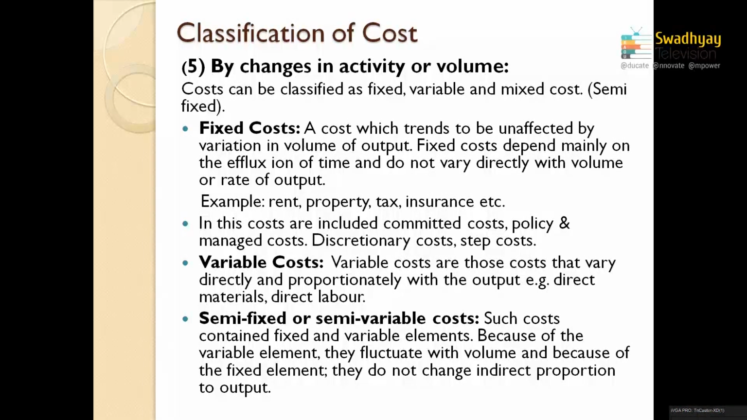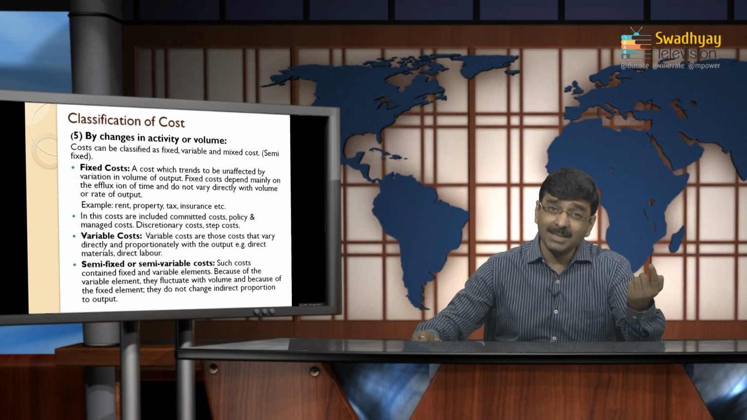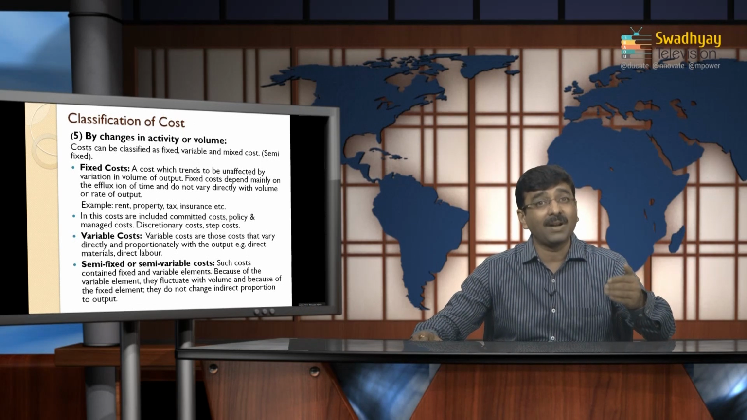That means if the cost is unaffected by any change in the volume of output, whether increased by 1 unit or decreased by 1 unit, it's called a fixed cost. What is variable cost? That is the second part. Variable cost means the cost changes with the increase or decrease of 1 unit. It means it is calculated on the basis of output.